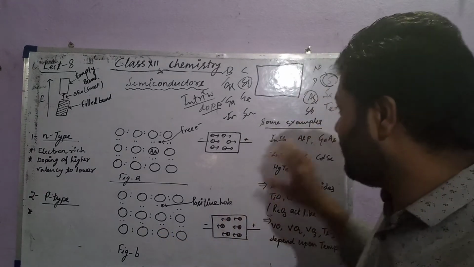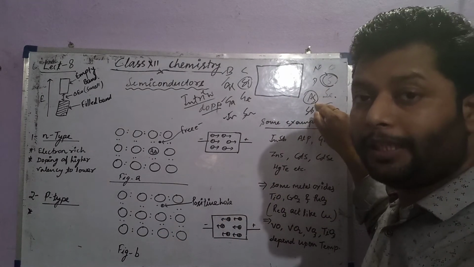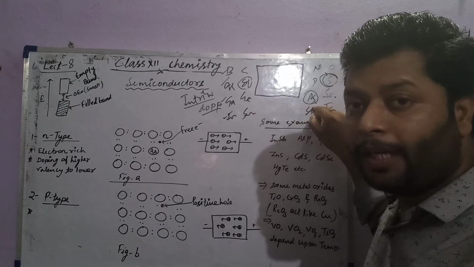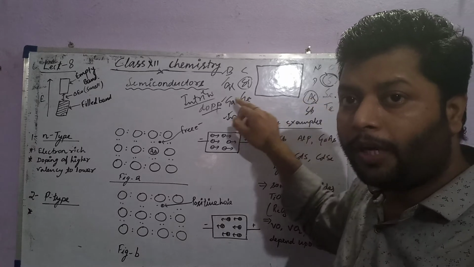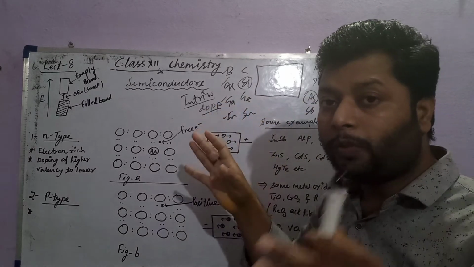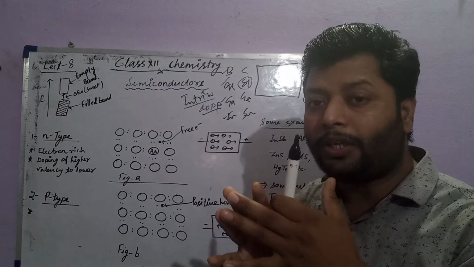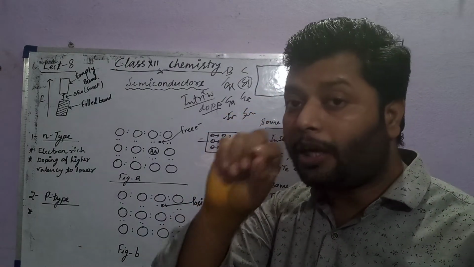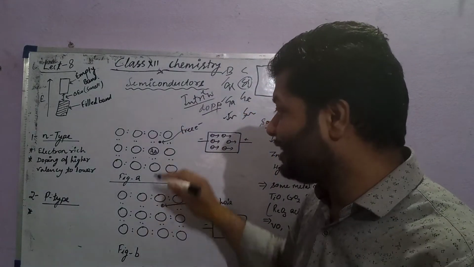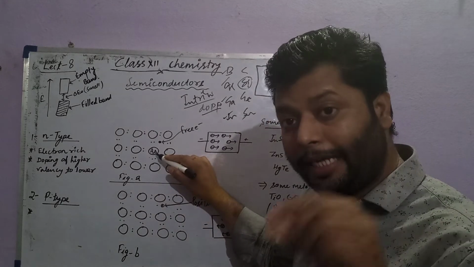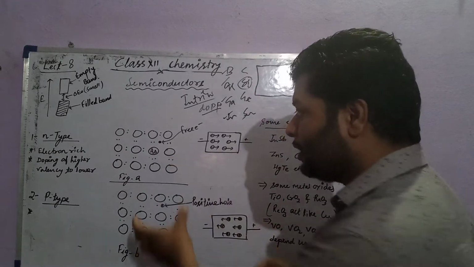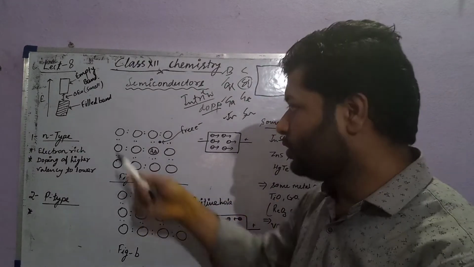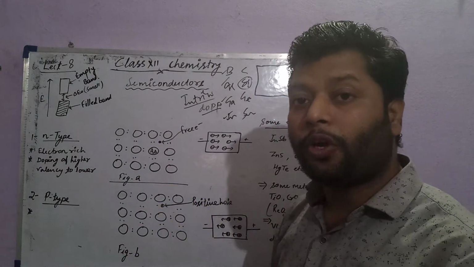We are doping a material of higher valency into lower valency silicon. 5 valence electrons versus 4 in silicon. So 4 electrons bond with the 4 electrons, and the extra 1 electron is responsible for conductivity. In that case we call it n-type, because the solid crystal becomes electron rich.